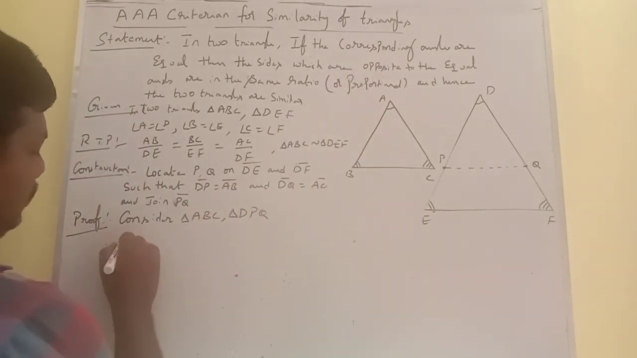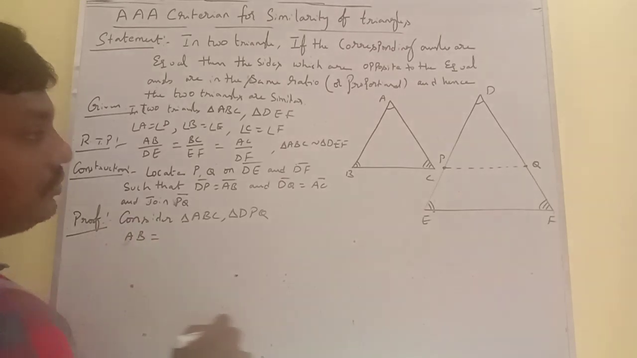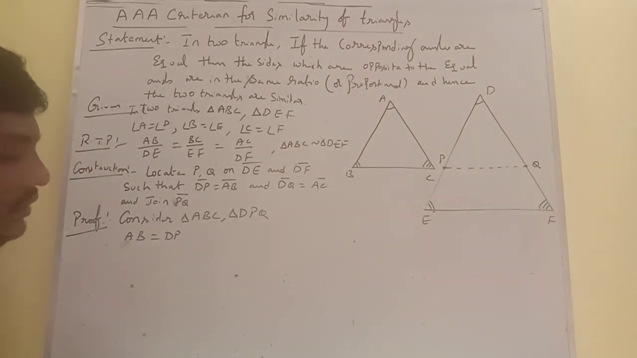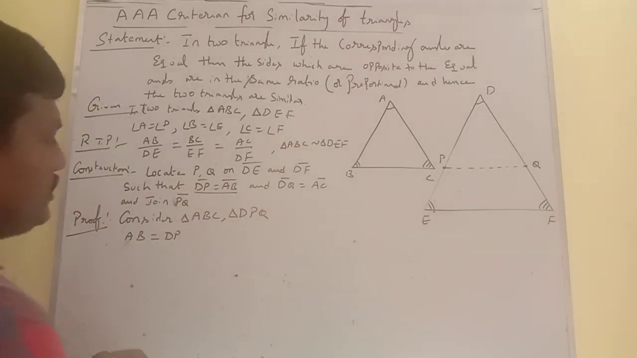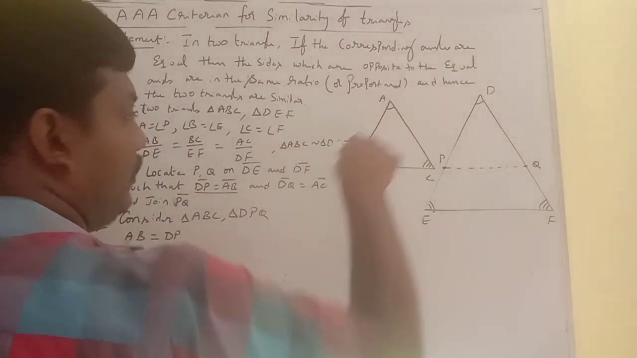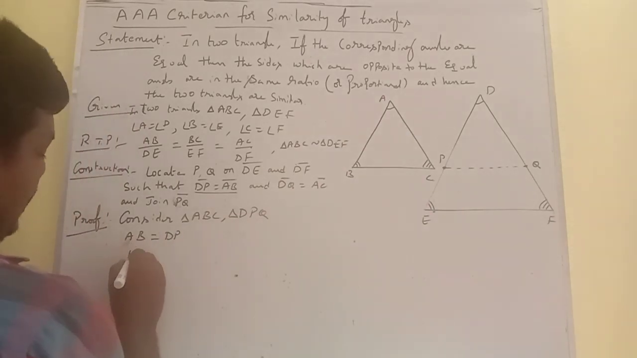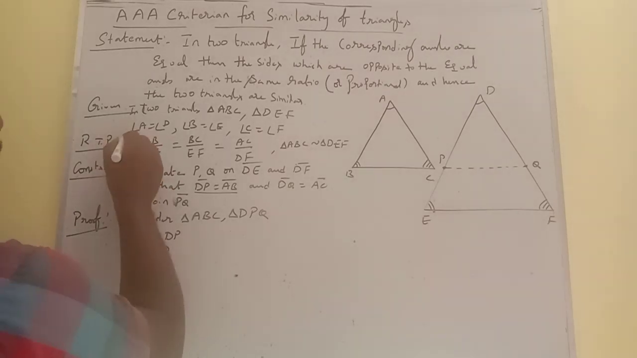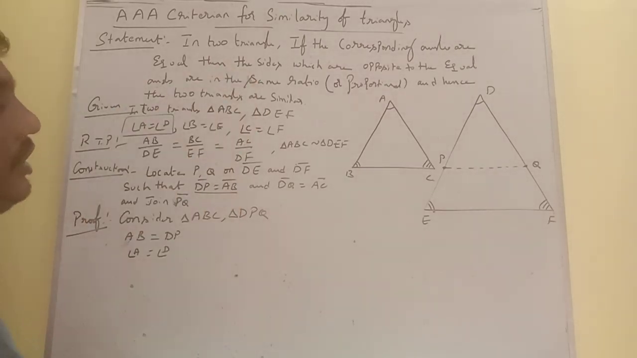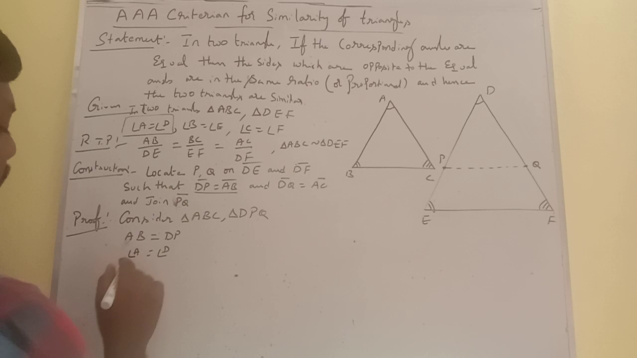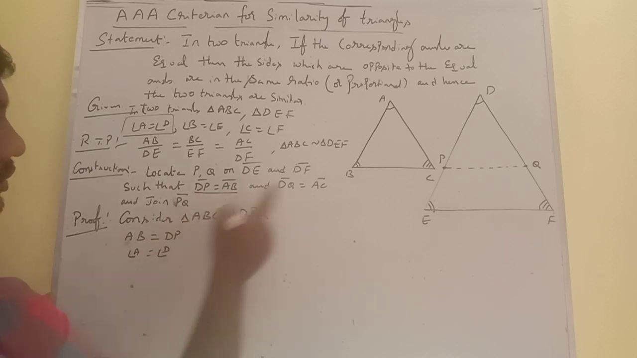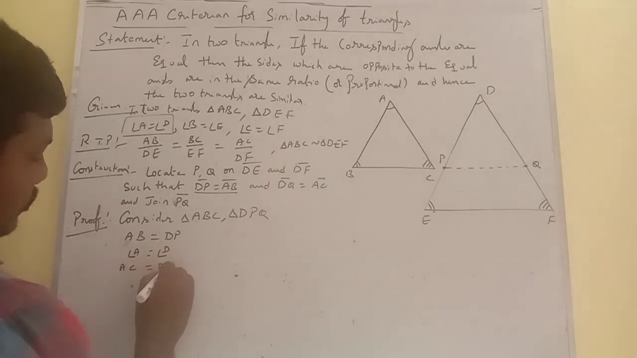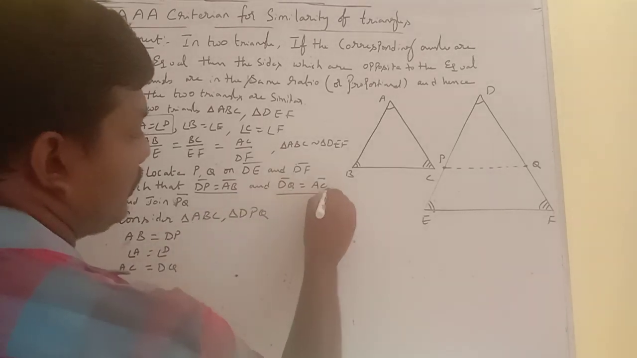Here, AB side is equal to DP side. This is since construction, AB is equal to DP. Then angle A is equal to angle D. This is from the given statements. In the same way, AC side is equal to DQ side. This is also from construction.